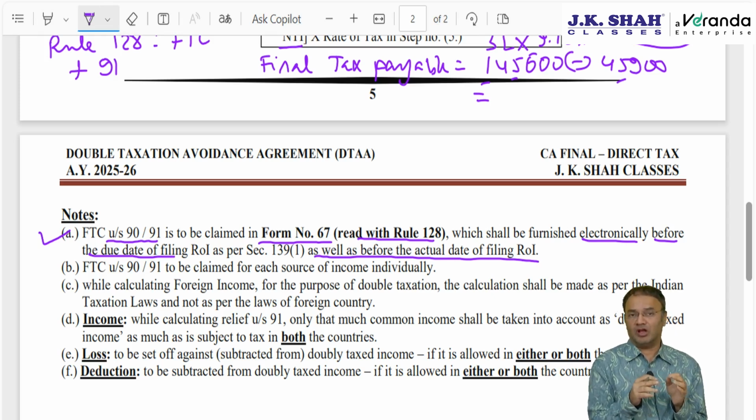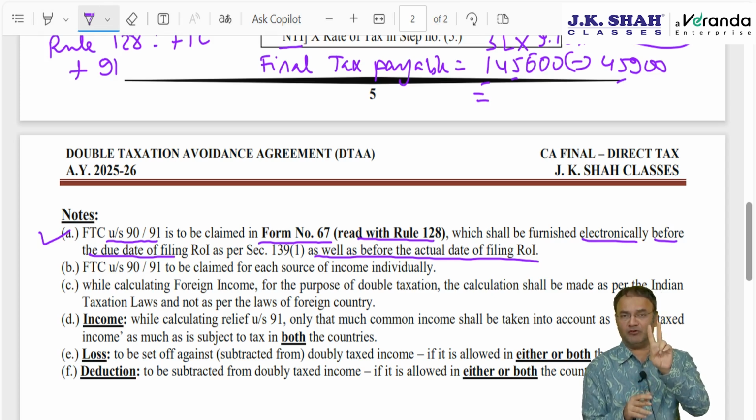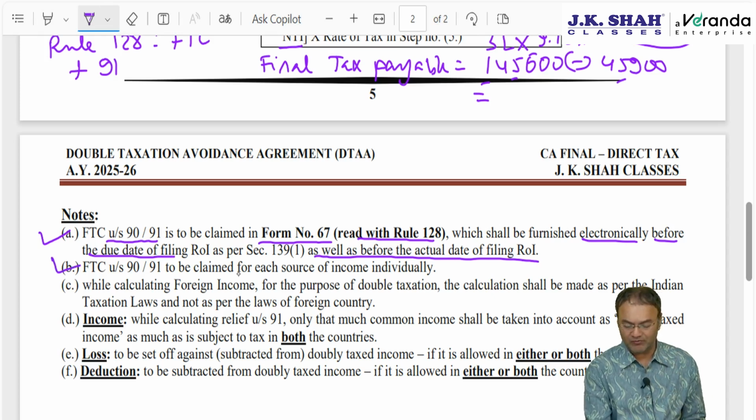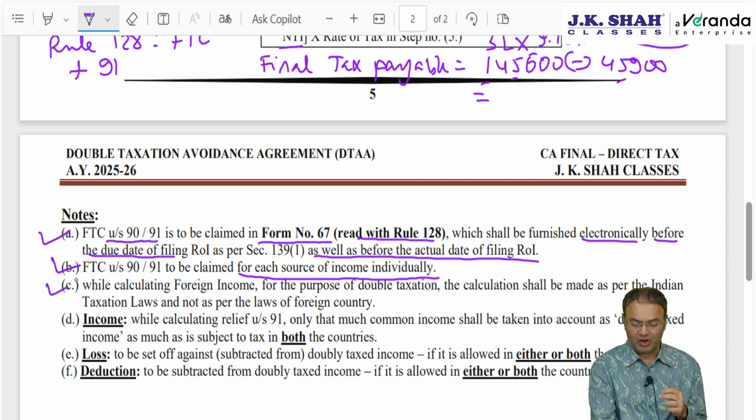Otherwise, for the current year AY 25-26, form 67 is to be submitted electronically before the due date of filing the return as well as before the actual date of filing the return. FTC is to be claimed for each source of income individually and not for all the incomes combined together. If you have 3 sources of foreign income, then for all of them you claim independently. Okay, now